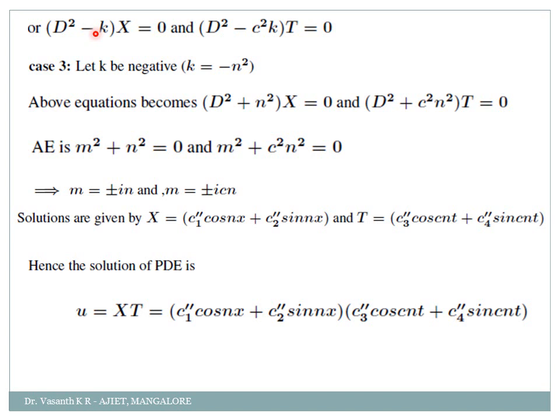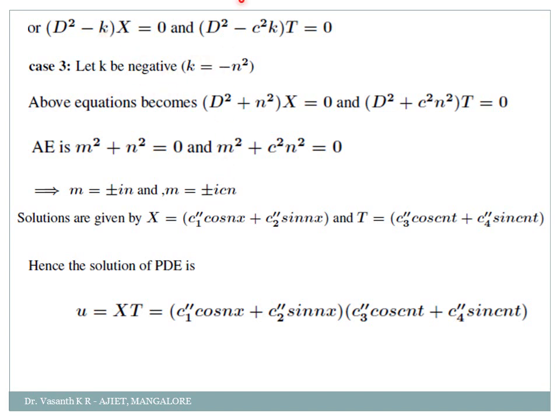Then we'll get the roots as m = ±n and m = ±cn. Therefore solution is X = c1' e^(nx) + c2' e^(−nx). Similarly T = c3' e^(cnt) + c4' e^(−cnt). Then write it together.